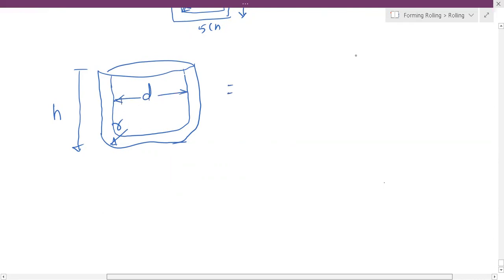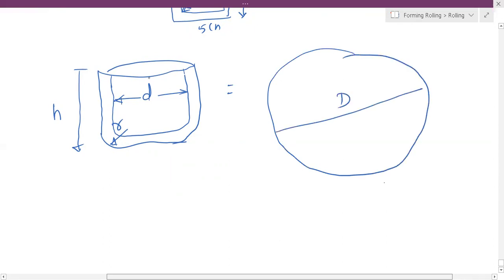For that, what should be the blank size? So basically, the blank size is D. Thickness is t, and the thickness will remain the same. There is no change in the thickness. So you have to calculate this.